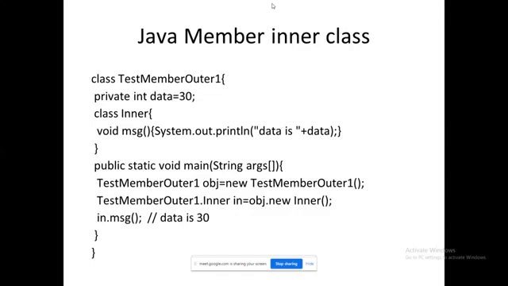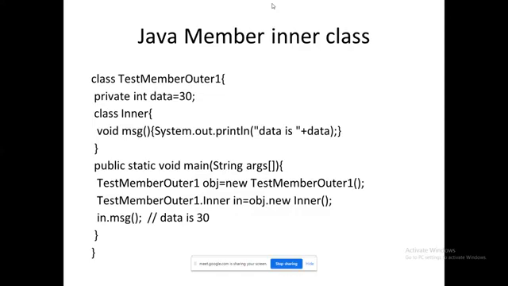Now how am I going to access it? This is a syntax line, so please remember it: outer class name dot inner class name, space, an inner class object, which is equal to the outer class object dot new keyword, space, inner class name. That is a major thing you need to understand. The second line in the main function plays a vital role.